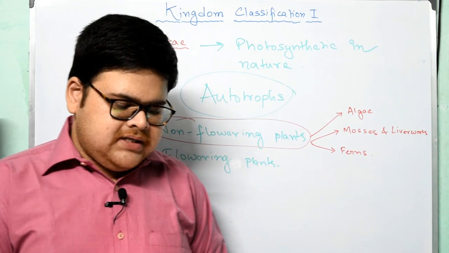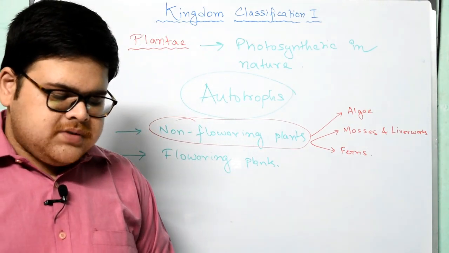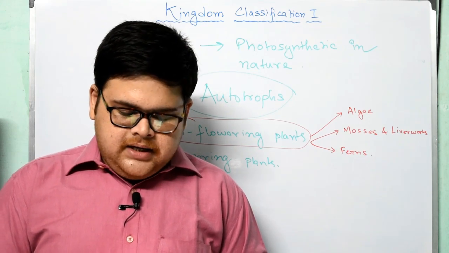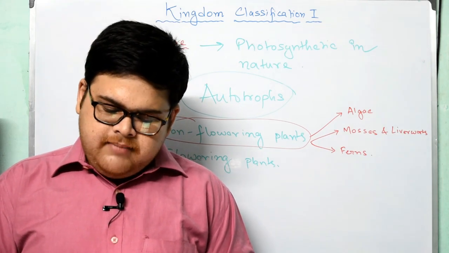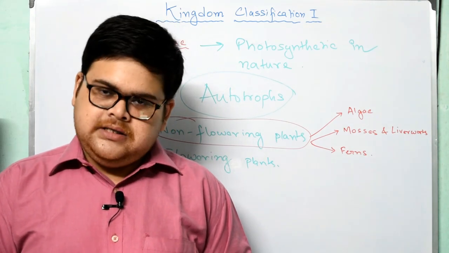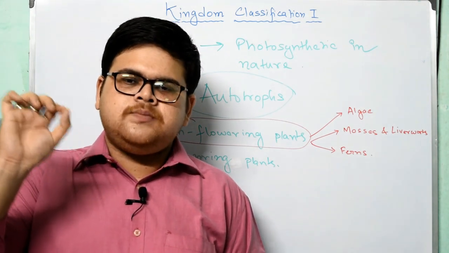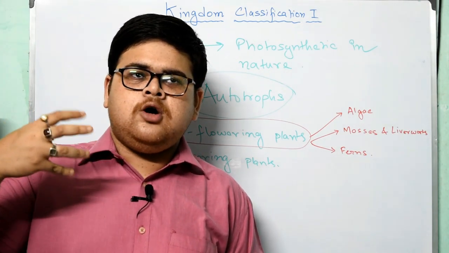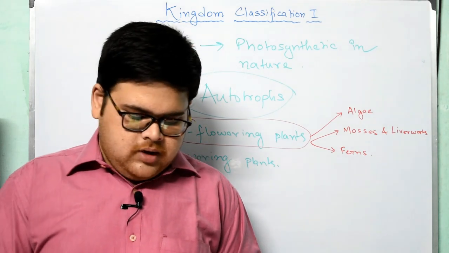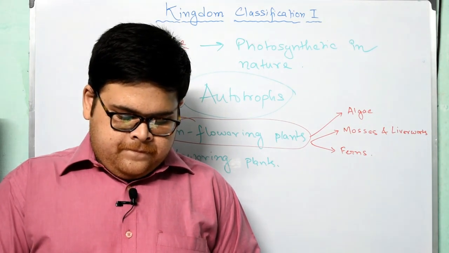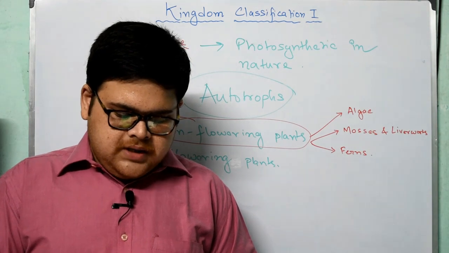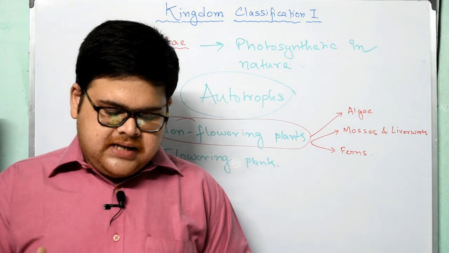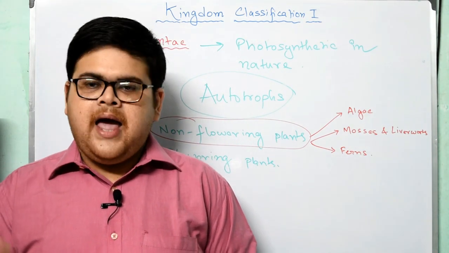So please follow your book. Mosses are small, soft terrestrial plants that grow in damp areas and form a velvety green layer. Although the plant body does not have a true root, stem or leaves, it does have root-like, stem-like and leaf-like appendages. So they have small outgrowths of stem, root and leaves, but they actually do not look like leaves, roots or stems. The plant body also bears thread-like structures called rhizoids, by which it is fixed into the soil. These plants lack conducting tissue for transporting food and water.